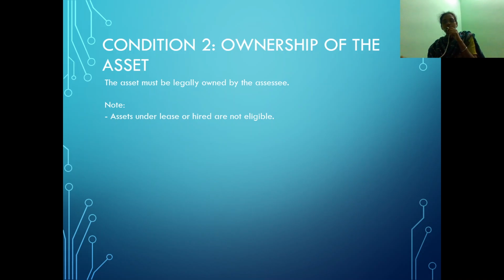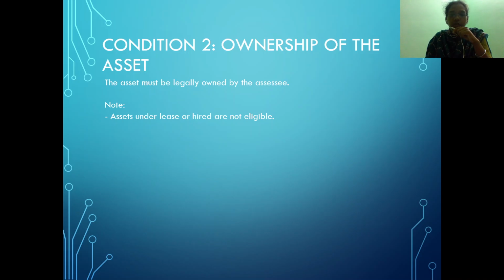And moving on to the second condition, we look into the ownership of the asset. Before we claim depreciation on any particular asset, we should look into the ownership of that asset, that is, who is the owner of that asset should be considered. So the main condition is that the assessee should be the owner of the asset.